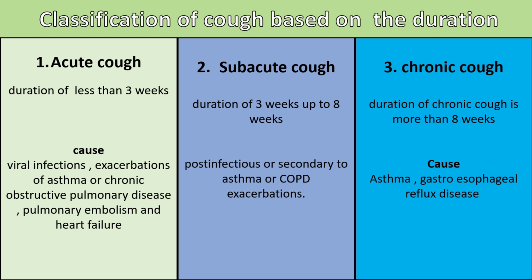Upper airway cough syndrome is another common cause of subacute cough, while chronic cough is most commonly caused by asthma and gastroesophageal reflux disease. Based on etiologies, the main etiologies of cough can be grouped into the following categories: infectious cough, disease-related cough, and medication-related cough.